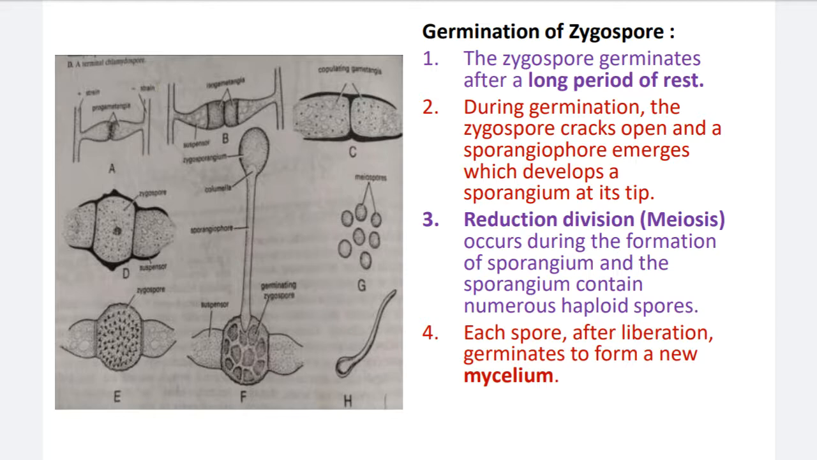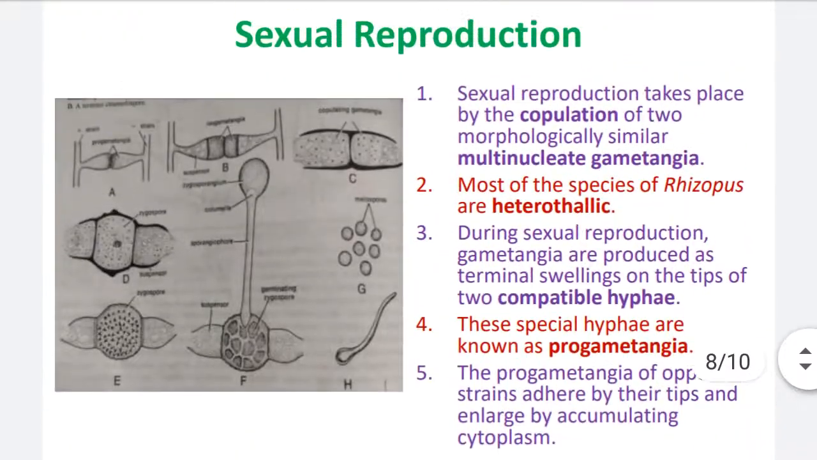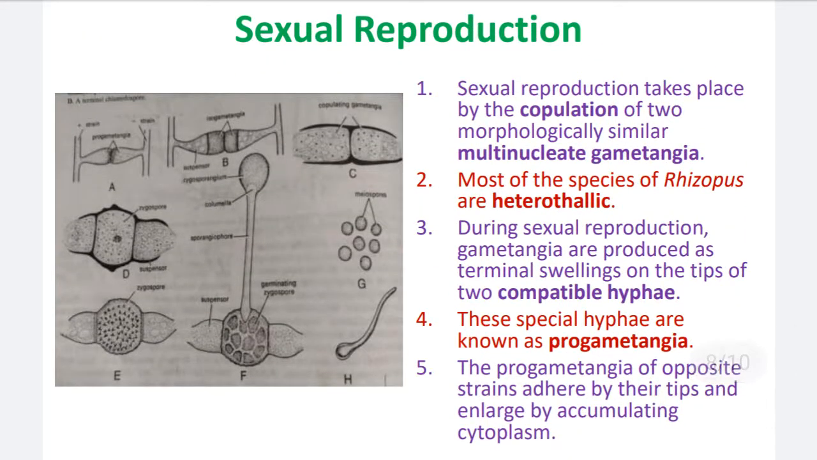Some important highlights about the sexual reproduction. What is the type of sexual reproduction? Gametangial contact, gametangial copulation. Why gametangial copulation? Because fusion of antheridia and oogonia takes place. Antheridia and oogonia are morphologically similar. Why? Because their structure, size and shape are morphologically similar, so they are called isogametangia.